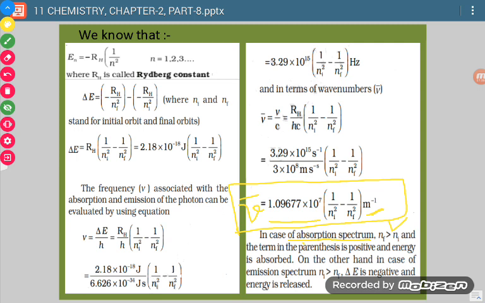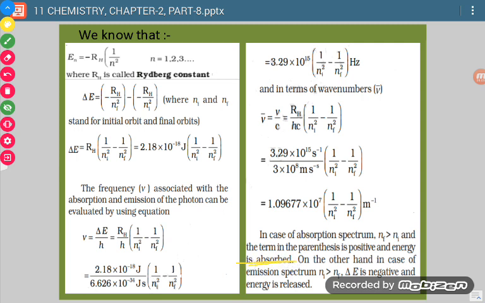In case of absorption spectrum, some part of the light is absorbed by certain suitable substance and then it is made to incident. If that is the case, then Nf value is greater than Ni. And then we will be getting the total energy value as positive. If total energy value is positive, then it means energy is absorbed.